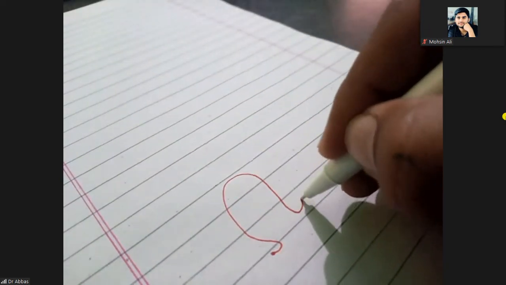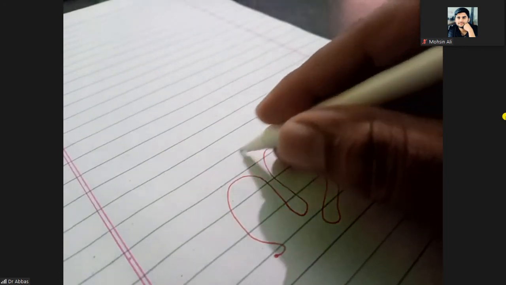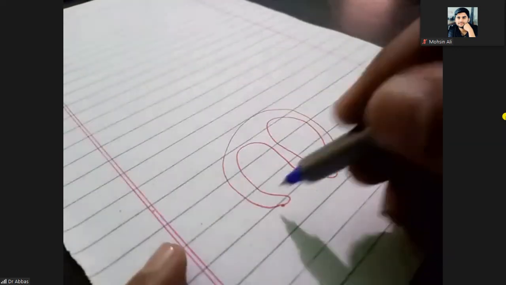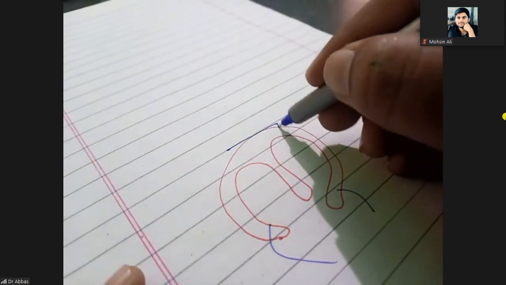So what is the Strassman metroplasty? Here you can look, this is the uterus that is coming down and making up with the uterus. In Strassman metroplasty, what will you do? You will make a triangular cut here.